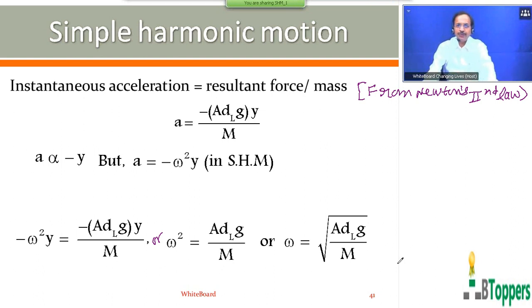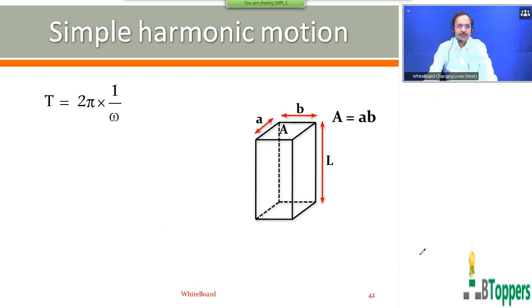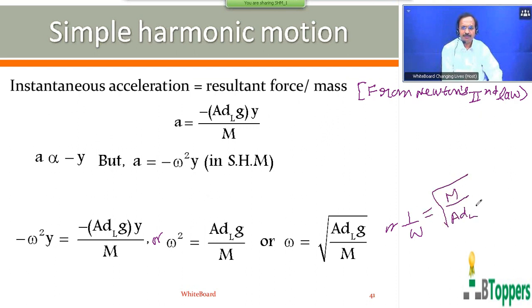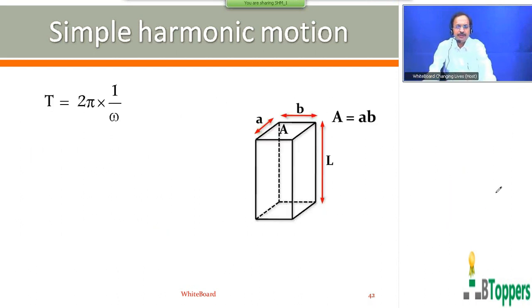So next I am going to show the continuation of the notes. Time period of oscillation is 2 pi by omega. Already we have seen here omega equal to root of A dl g by m. So 1 by omega you can write as root of m by A dl into g. So time period of oscillation is 2 pi by omega, with 1 by omega equal to root of m by A dl into g.